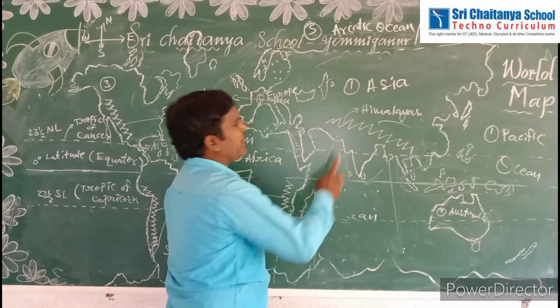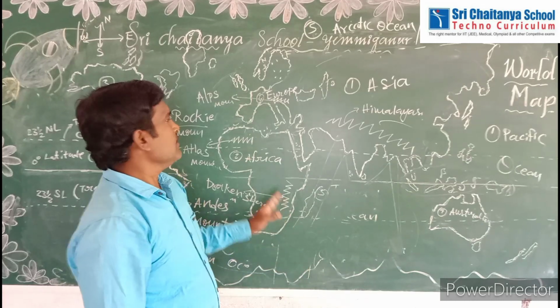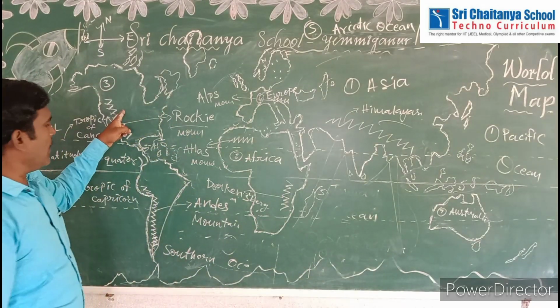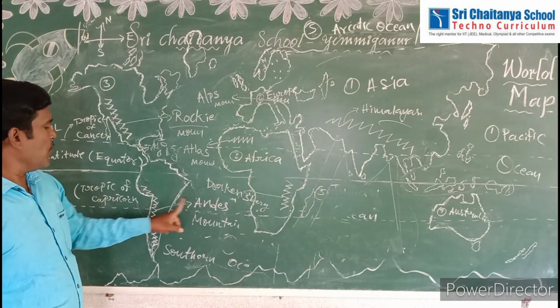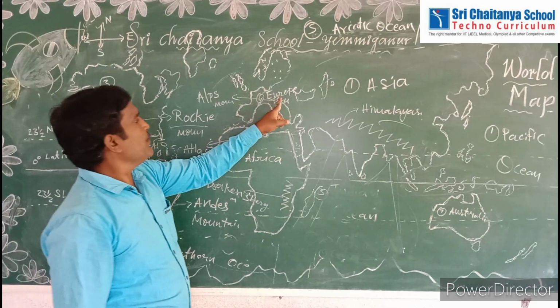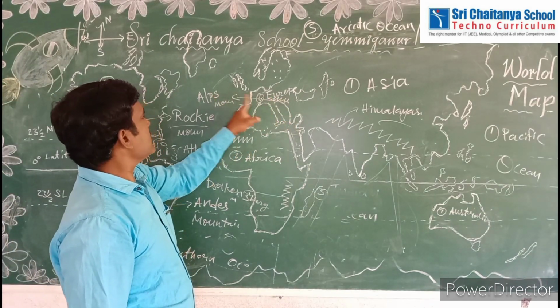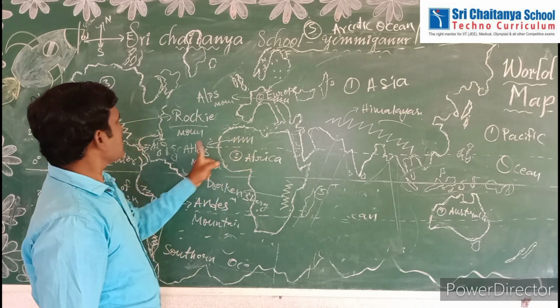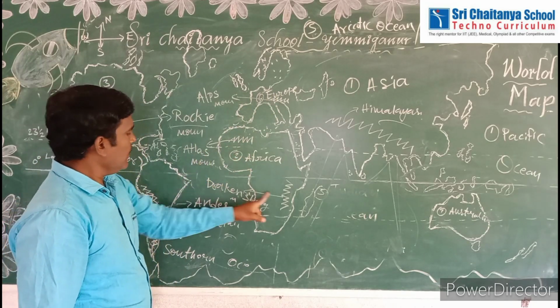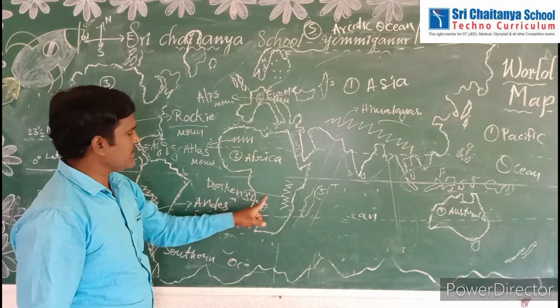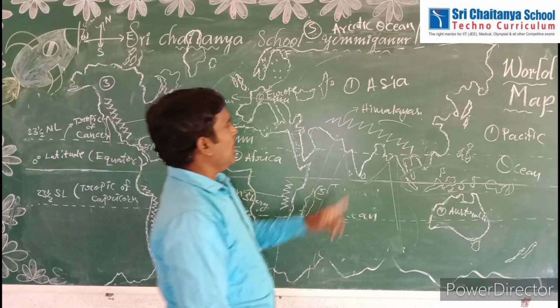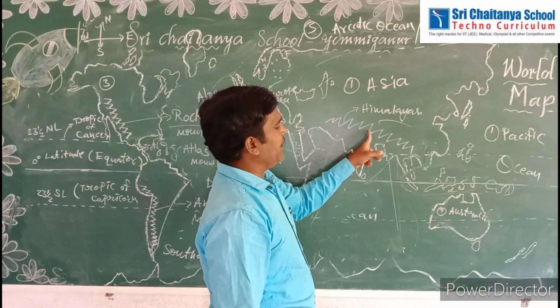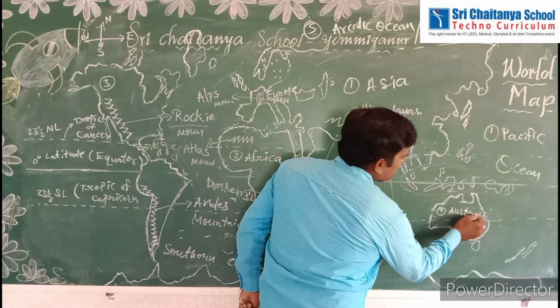Himalayas. Every continent has some mountains, like the Rocky Mountains in North America, the Andes Mountains in South America, the Alps Mountains in Europe, the Atlas Mountains in Africa, and the Drakensberg Mountains also located in Africa, and the Himalayas are located in Asia.